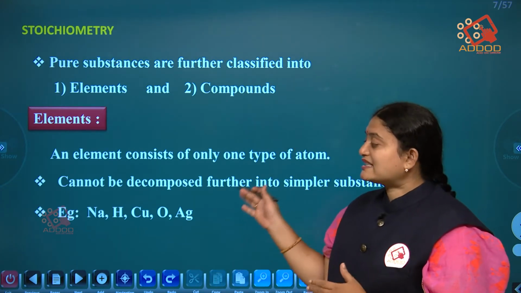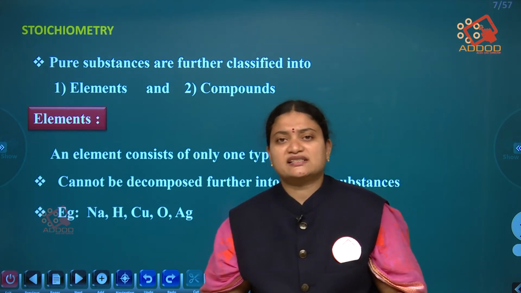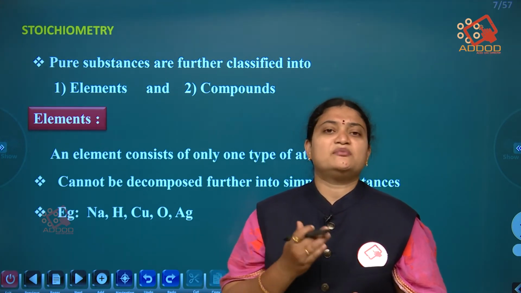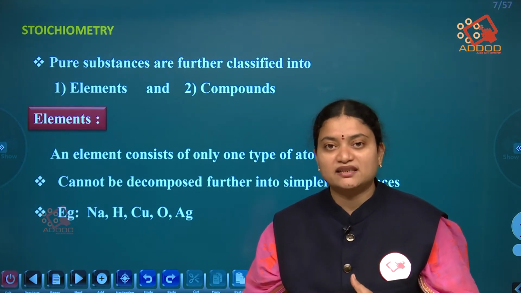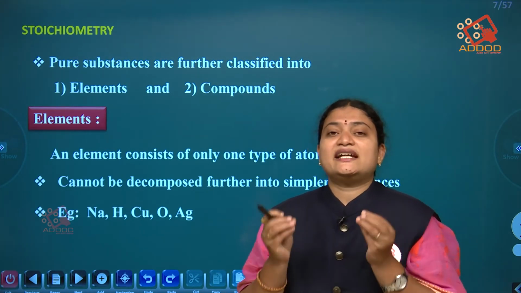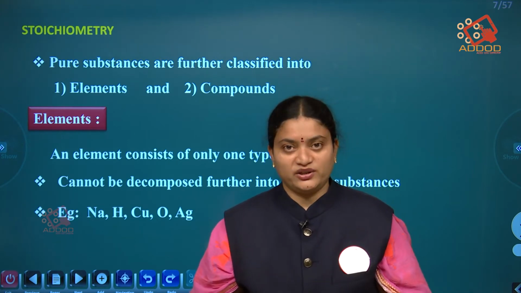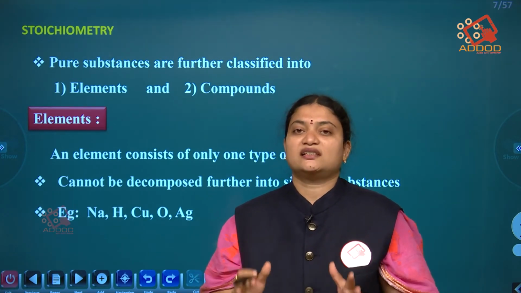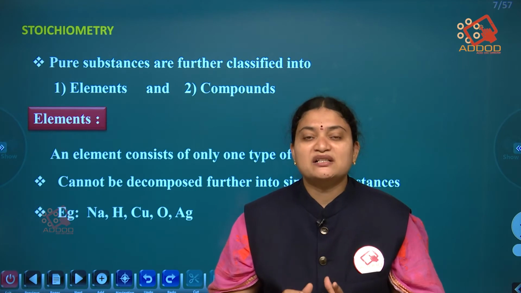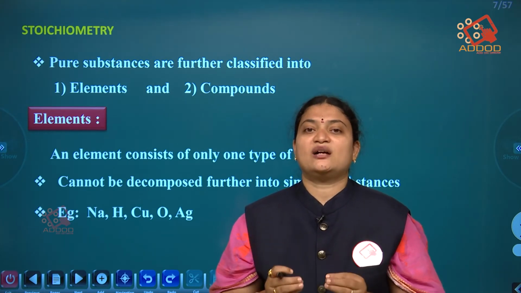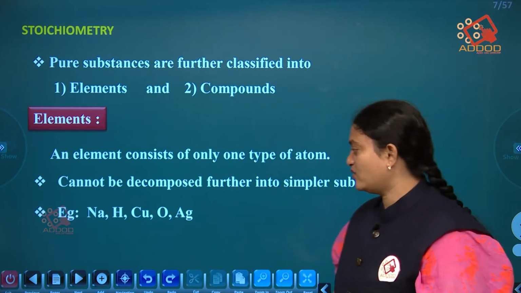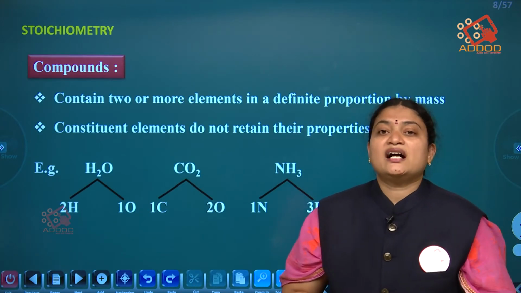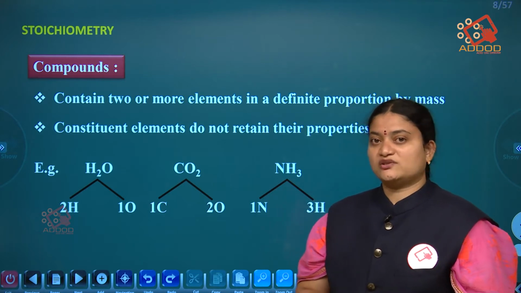Examples you can take: hydrogen, helium, lithium, boron, carbon, oxygen, sodium, gold, platinum. Whatever element you pick from the periodic table, those are all elements, in which we have the same type of atoms. The next one is the compounds.